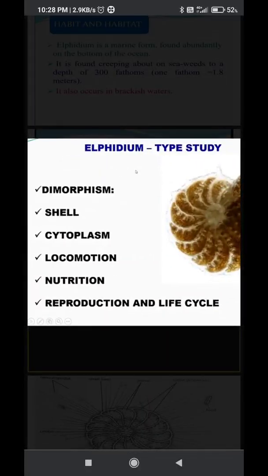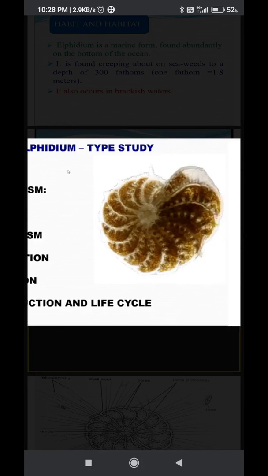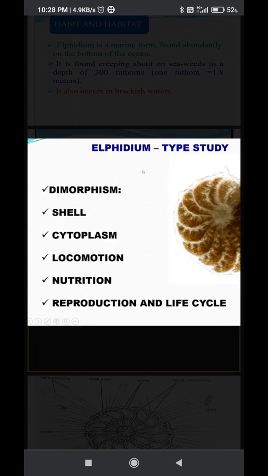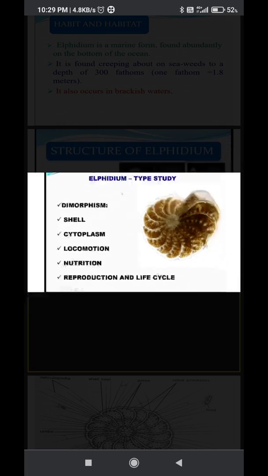In this type study, this diagram is what we observe by simple microscope. The Elphidium type study has some subheadings: dimorphism, shell, cytoplasm, locomotion, nutrition, reproduction, and life cycle.